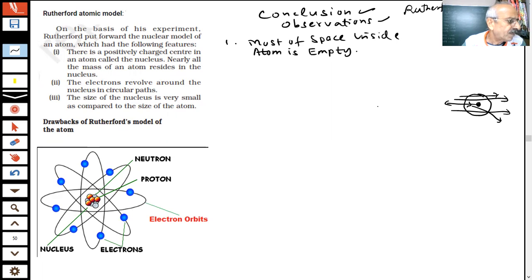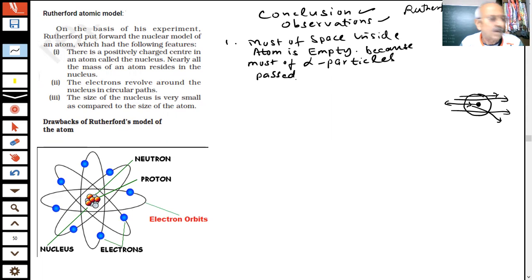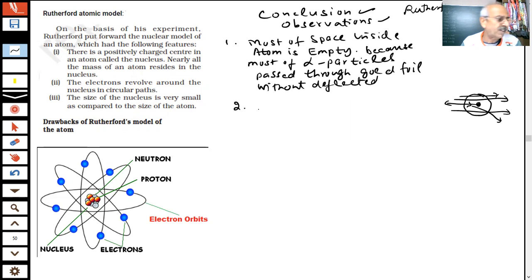Clear? That means most of the space inside the atom is empty because most of the alpha particles, student, passed through the gold foil without deflection. They passed straight. Why will they pass straight, student? Because there is empty space. First point. This is our first conclusion.